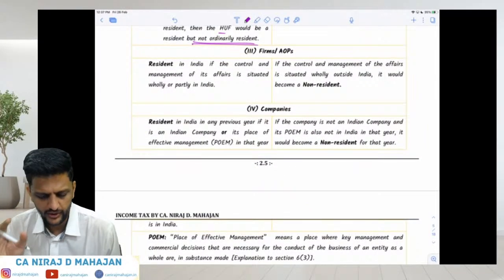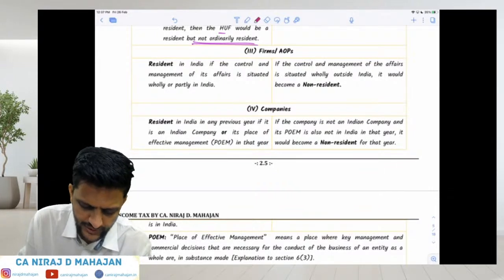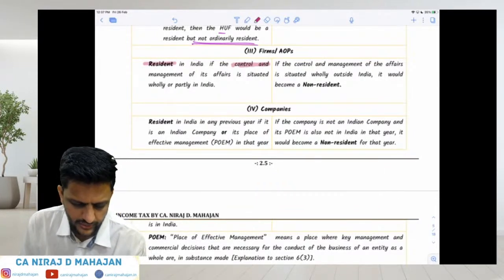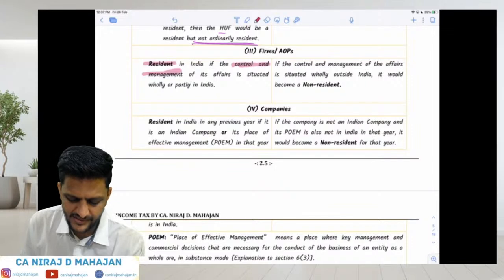Firms and AOPs. It will be resident in India if the control and management of its affairs is situated wholly or even partly in India.